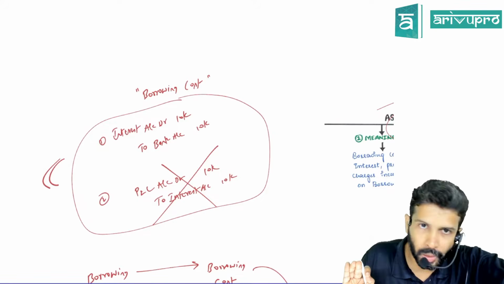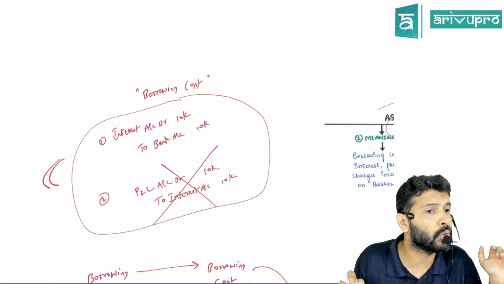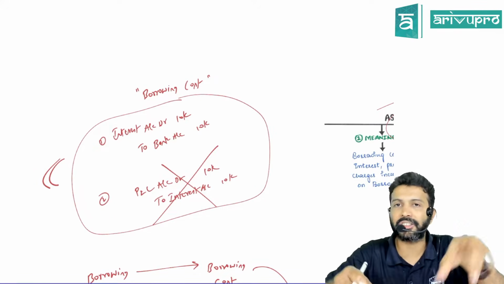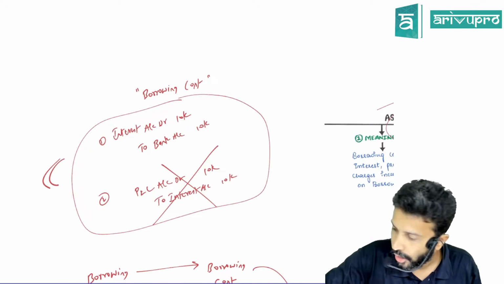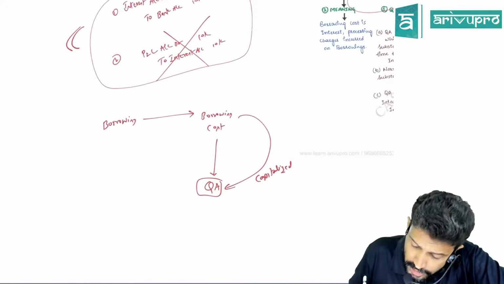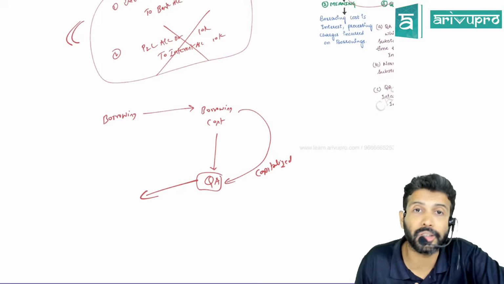If it relates to a qualifying asset, you will capitalize. All other borrowing cost, you will transfer to P&L. That's the whole underlying basis on which AS 16 is built. Now, the next thing we need to know is: what is this qualifying asset? Because everything is based on this.